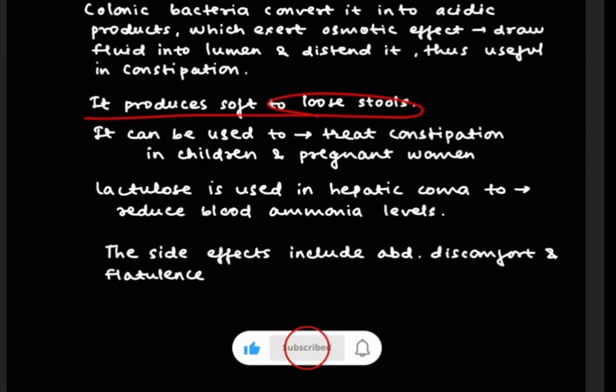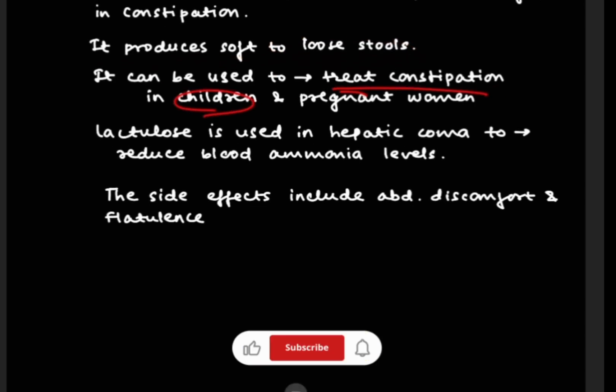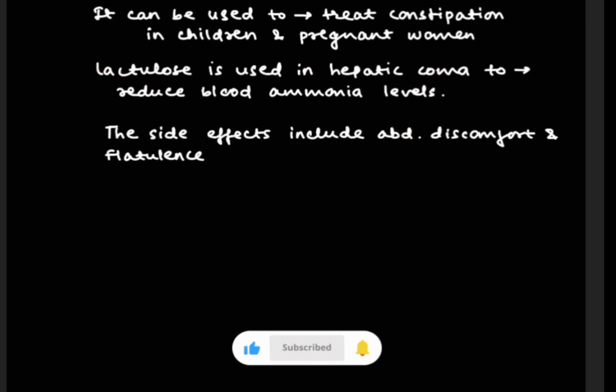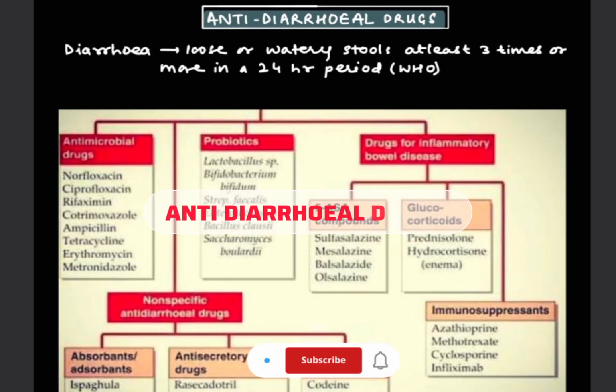It produces soft to loose stools and it can be used to treat constipation in children as well as in pregnant women. Lactulose is also used in hepatic coma to reduce the blood ammonia level. And the side effects of these are abdominal discomfort and flatulence. So this was all about laxatives. Now the next topic is antidiarrheal drugs.